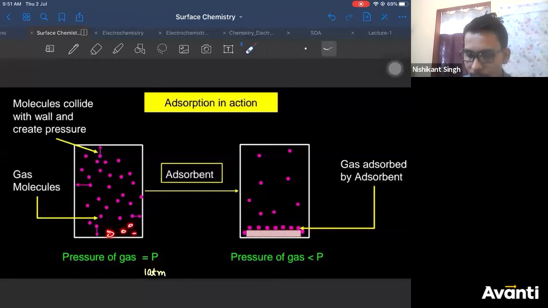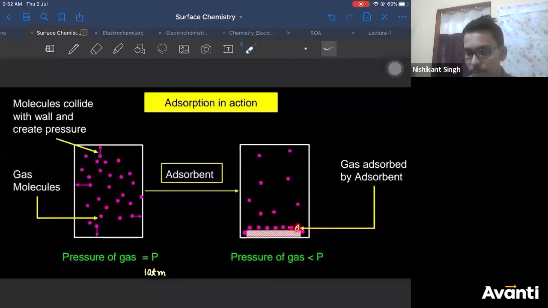Now, when you add some adsorbent here, let's say carbon only, charcoal, then what will happen? It will adsorb the gas molecules on its surface. Now the number of gas molecules in the container will decrease. Most of the gas molecules are adsorbed on the surface of the adsorbent.